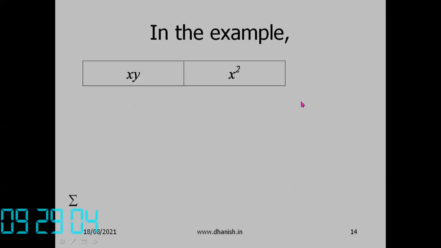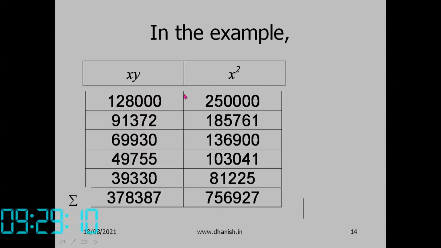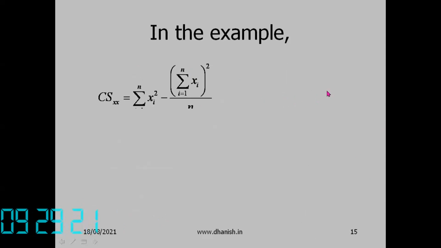Now let us apply it to the previous example: xy, x squared. This is the sum of xi, this is the sum of x squared. Corrected sum of x into x is sigma x squared minus sigma x whole square by n.